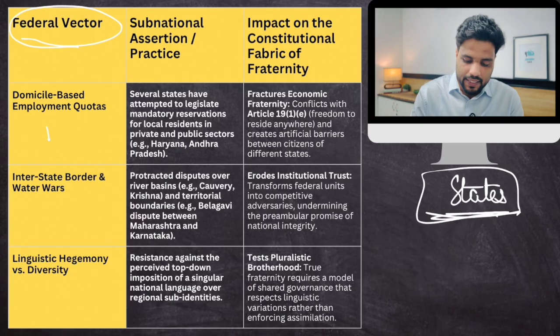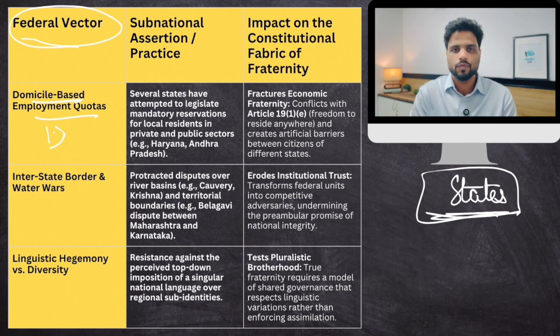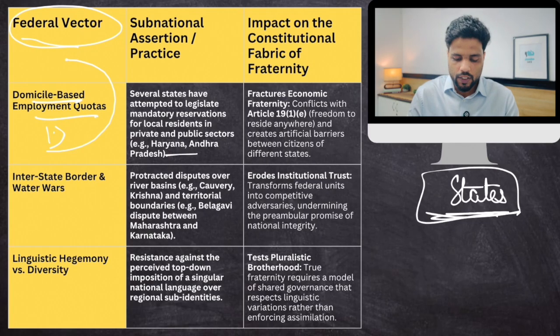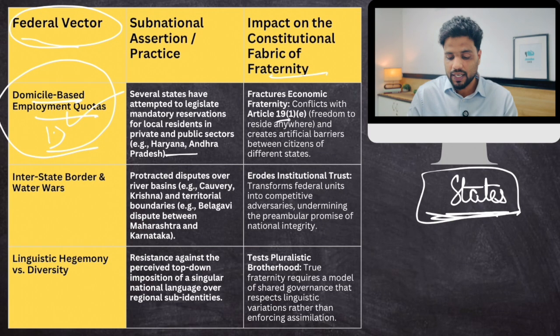So certain states have been allowed to provide residence-based employment quotas. Okay, Himachal, Andhra, Haryana experimented with that. So these domicile-based quotas are given to certain states. State employment will be given to only people from that state. Now, this is a clear violation of fraternity as well as Article 19(1)(e), freedom to reside anywhere, live anywhere. This is a problem.